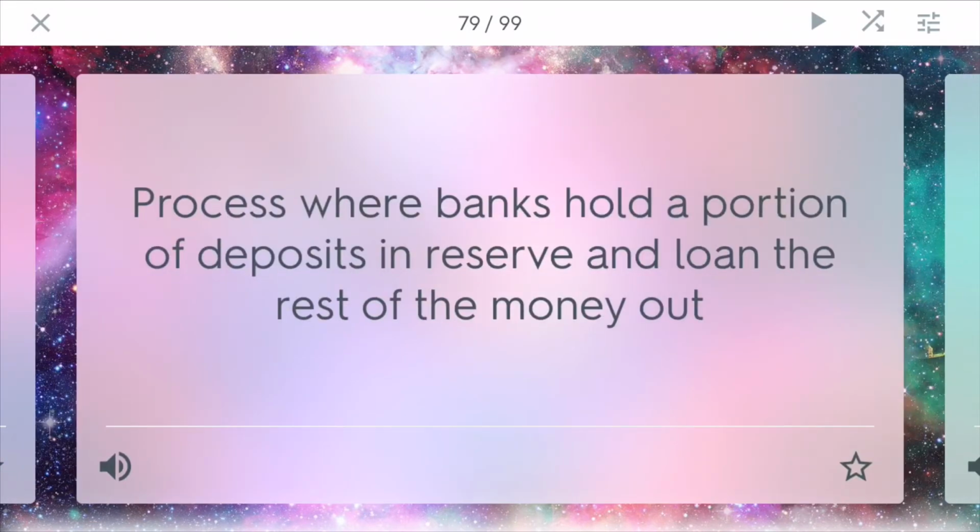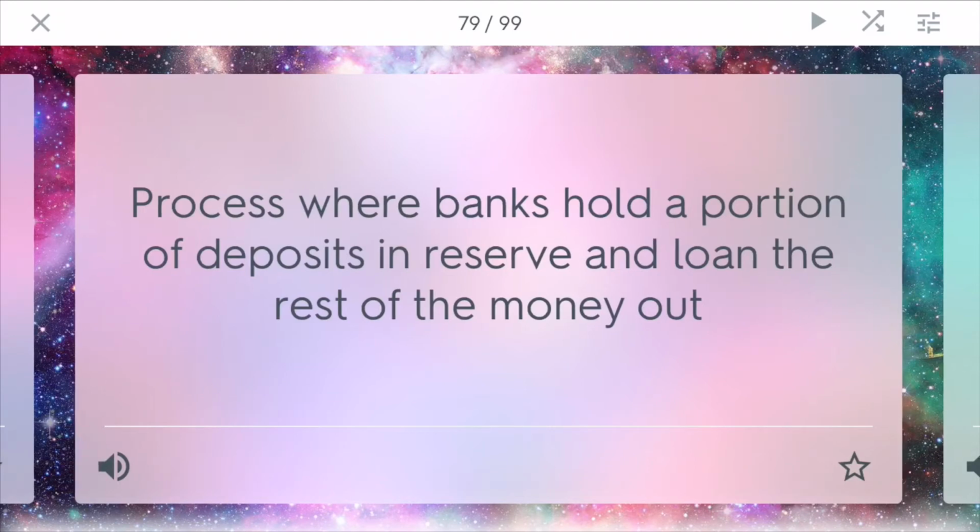Fractional reserve banking. This is a measure of banking that most banks today use. It's where banks hold a portion of deposits in reserve, usually like 10% required by the Federal Reserve, and loan the rest of the money out. When they loan the money out, the money multiplier can make this money actually earn more and help them to earn more later. So that's why they practice this type of banking.